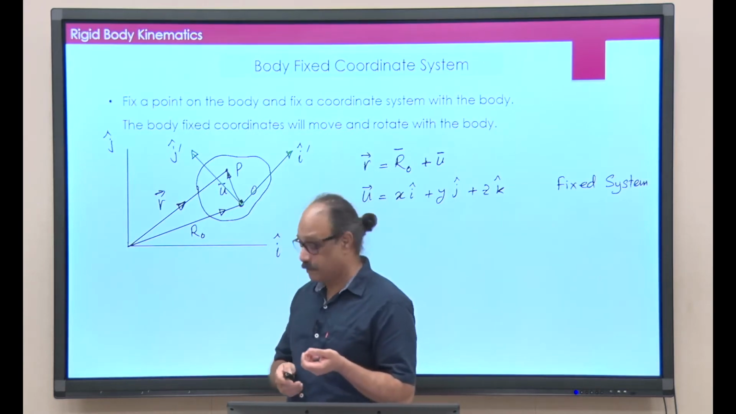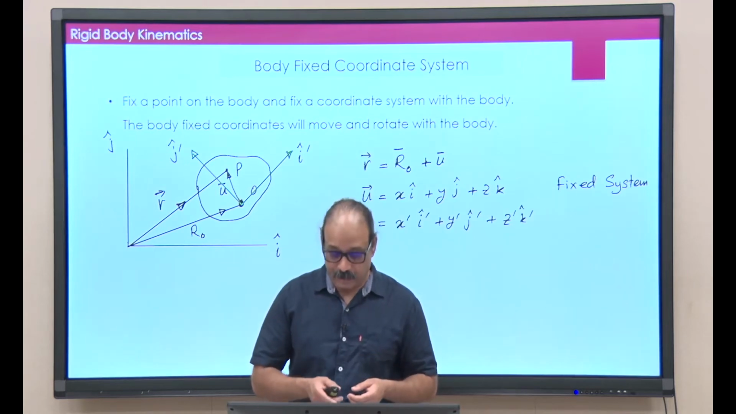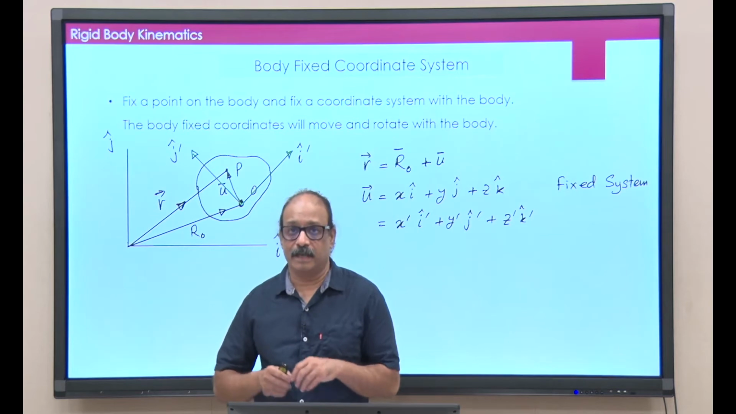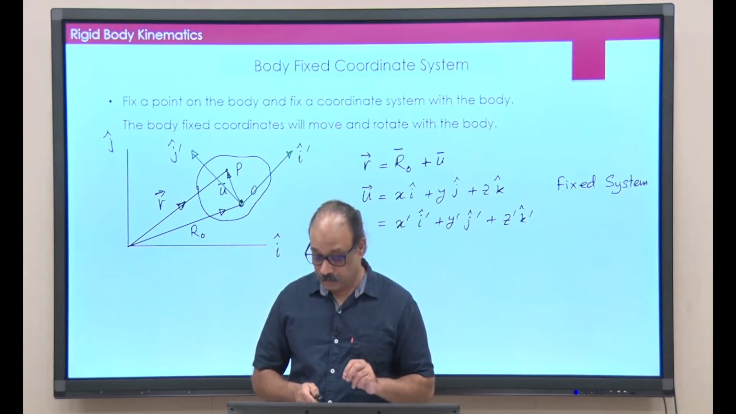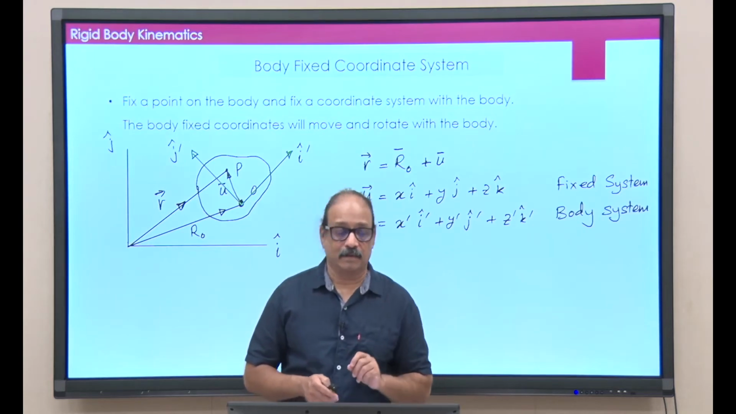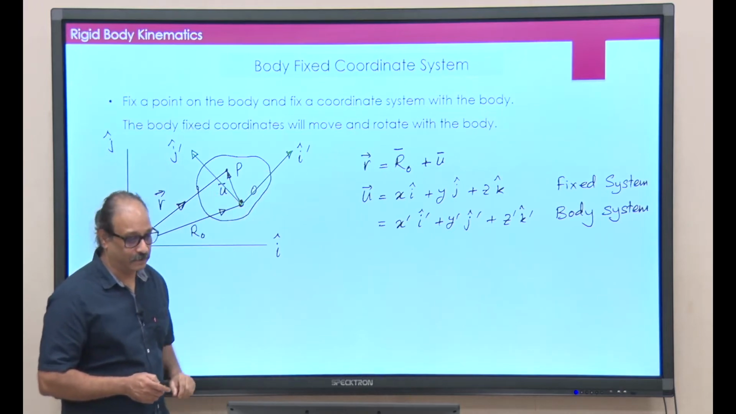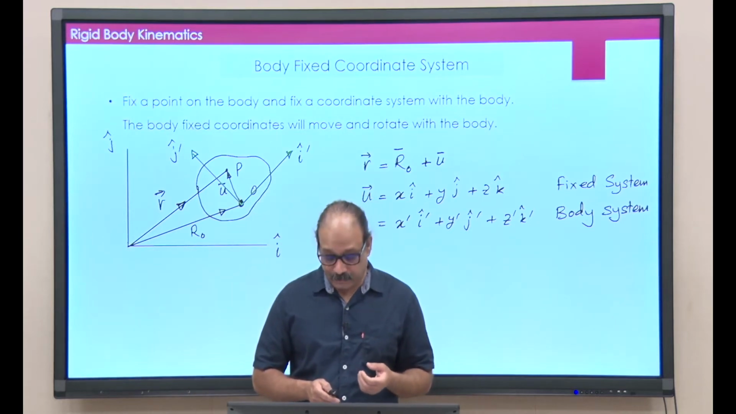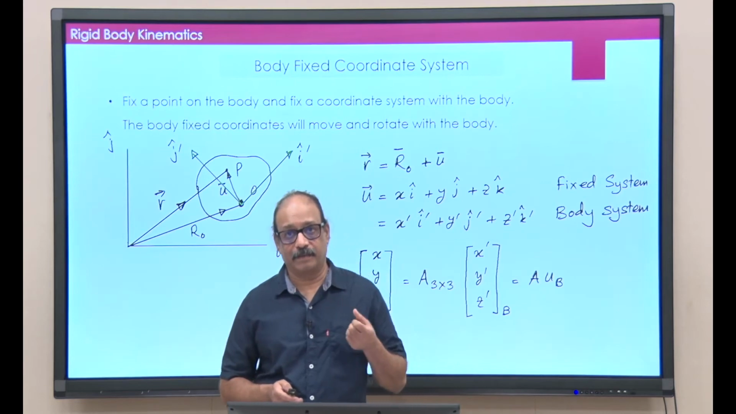So, let us do that, and let me say u vector is x prime i prime plus y prime j prime plus z prime k prime. This is with respect to the body fixed coordinate system. This is basically with respect to this green coordinate system which I have drawn here. And what is the connection between the two? The connection is that both are orthogonal coordinate systems, i j k and i prime j prime k prime.